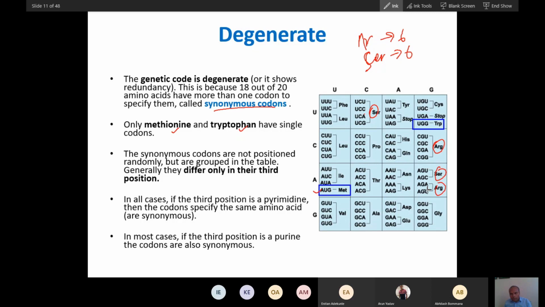Here you can see leucine 4, proline 4, threonine 4, alanine 4, valine 4. Leucine is 6, isoleucine is 3. So this is how you can see degeneracy.